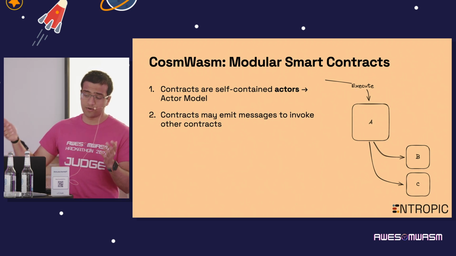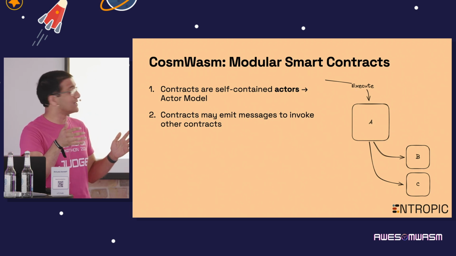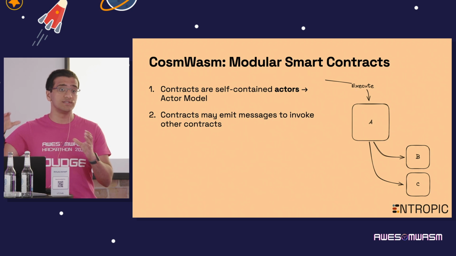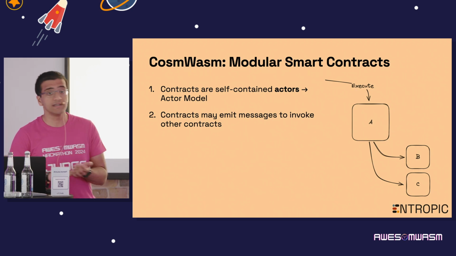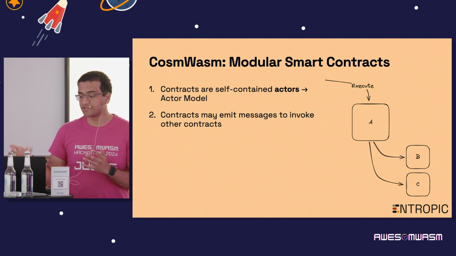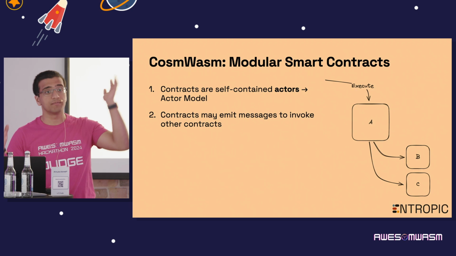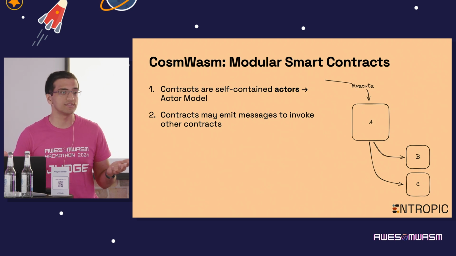So for example, here we have these sub-messages that are called into other contracts, B and C. And for example, B might be an exchange, and C some sort of lending protocol. And this contract A might be tying them all together in some way. And we'll see how this all comes together later.